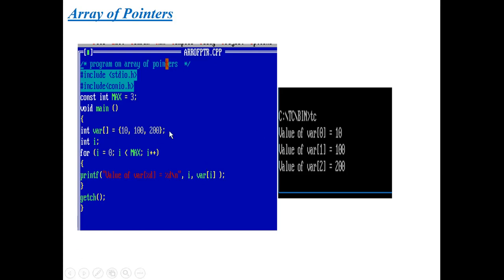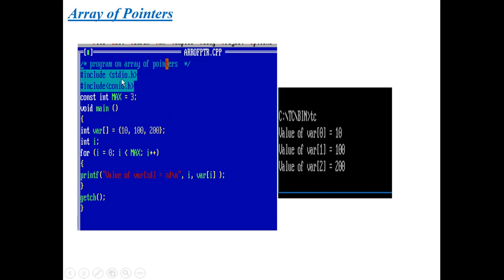Here I have written a small program on array of pointers. First of all, let's see the program. By the program we can easily understand the concept of array of pointers.